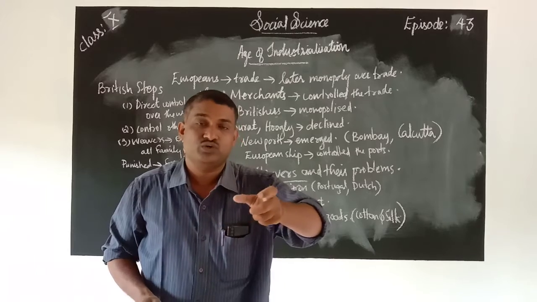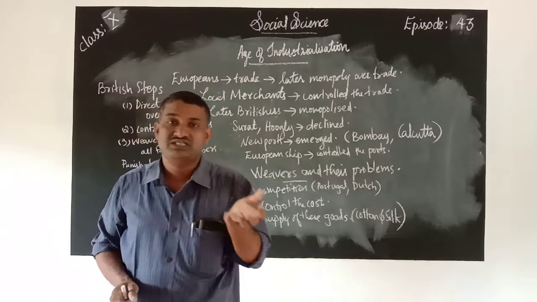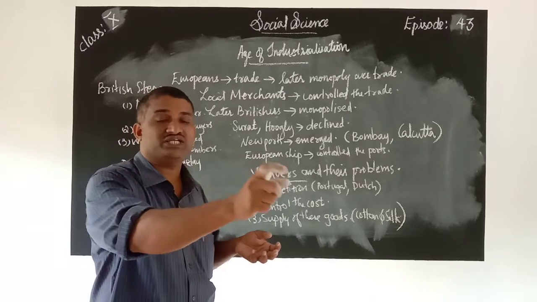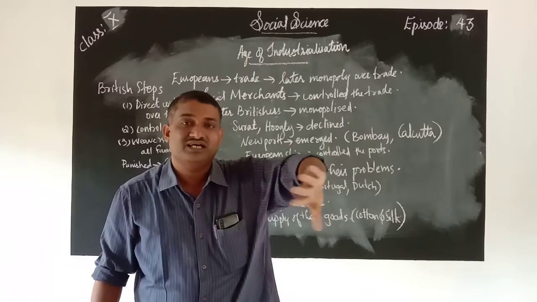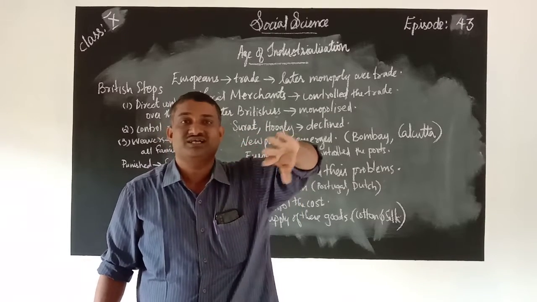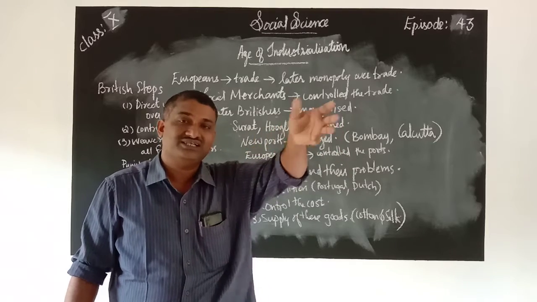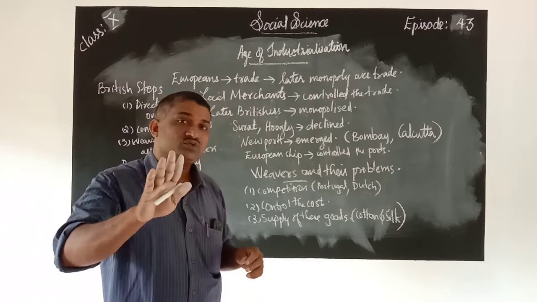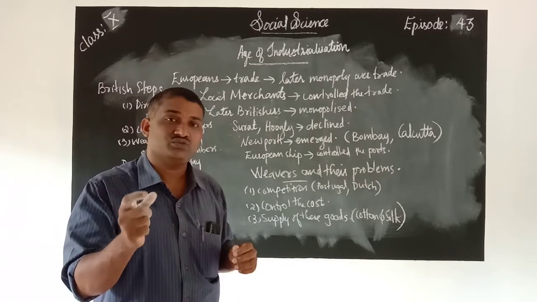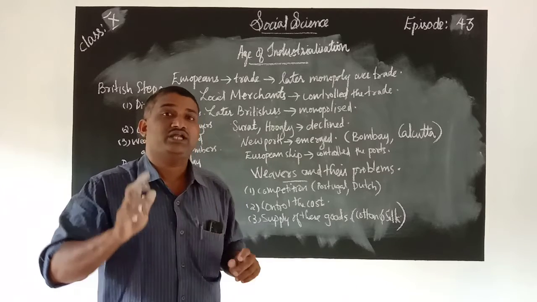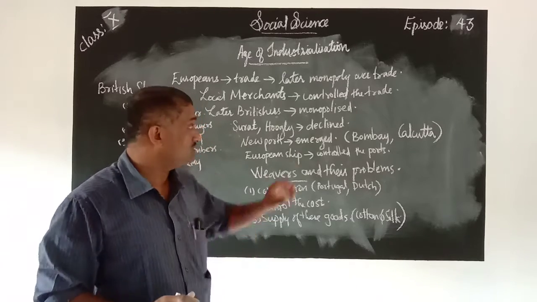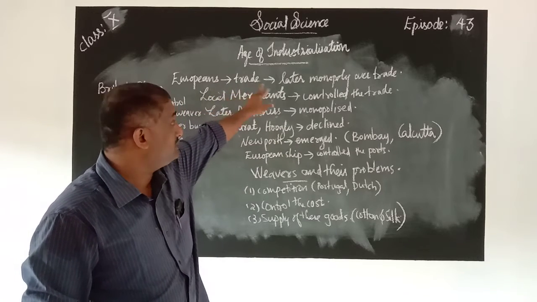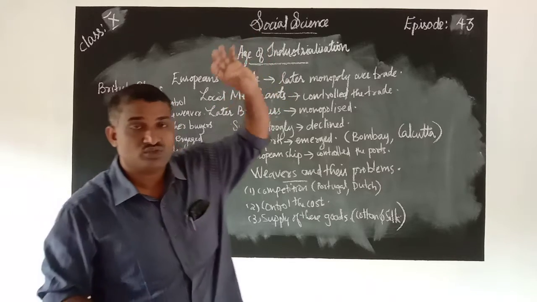As per the mercantile policy, the trade would be only through the Britishers only. Other peoples, like the Portuguese, Dutch and French, would be excluded. For that the Britishers decided on the mercantile policy. You have learned this earlier. So the Britishers' policy was to make trade relations with India and to monopolize the trade of India. First they came to India only for trade. Then they monopolized the trade. Our trade was totally monopolized.